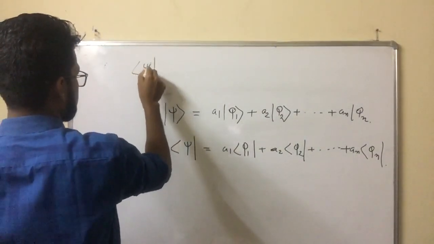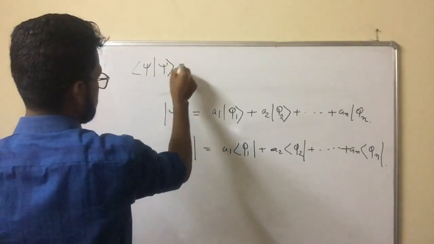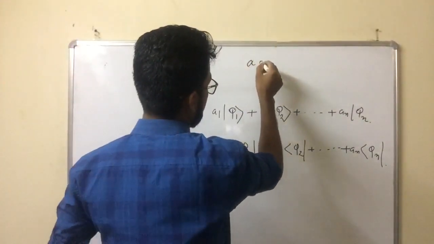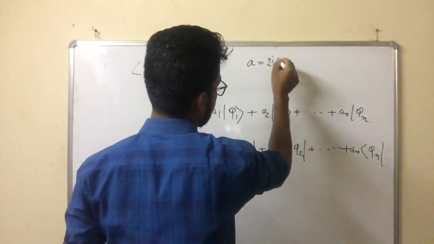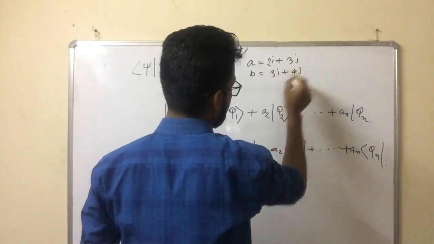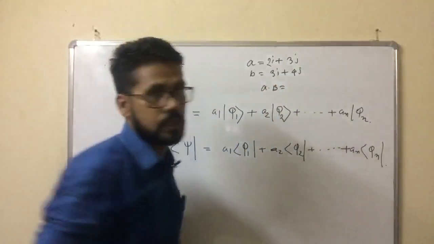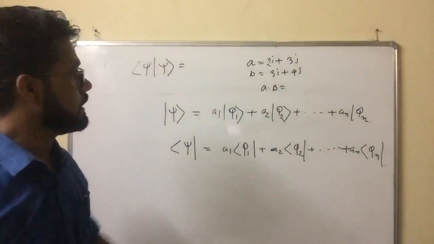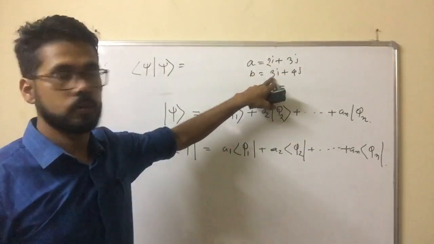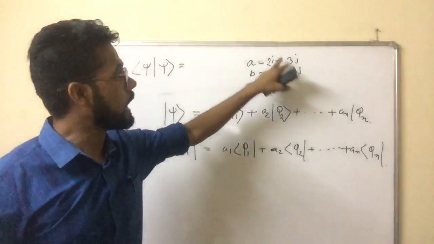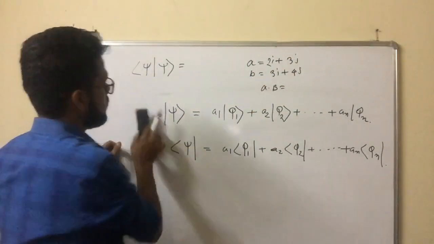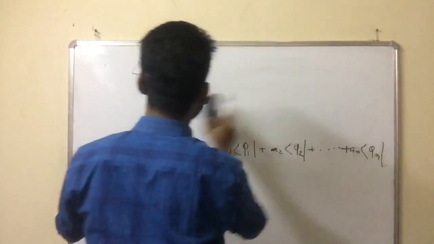This is the inner product of phi with phi. It is a simple product. You know that suppose A is a vector, 2i plus 3j, and B is also a vector, 3i plus 4j. Then suppose A dot B, vector product. This is a vector in Hilbert space. A dot B will be what? We always take 2 into 3. We are not going to multiply 2 into 4 because i dot j will be 0. So here similarly we can do the same thing.